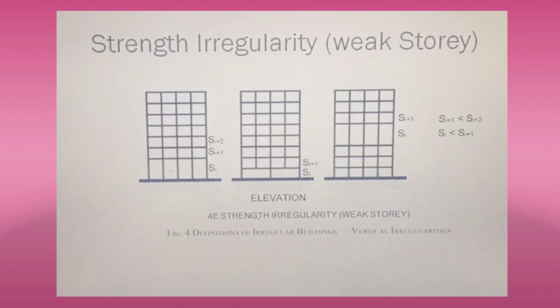Okay, this completes plan and vertical irregularity. In today's class we have discussed only vertical irregularities. Here you have studied exactly what vertical irregularity is, what the types of vertical irregularity are, what a soft story is and what a weak story is. If you know these things, well and good. Fine, thank you.